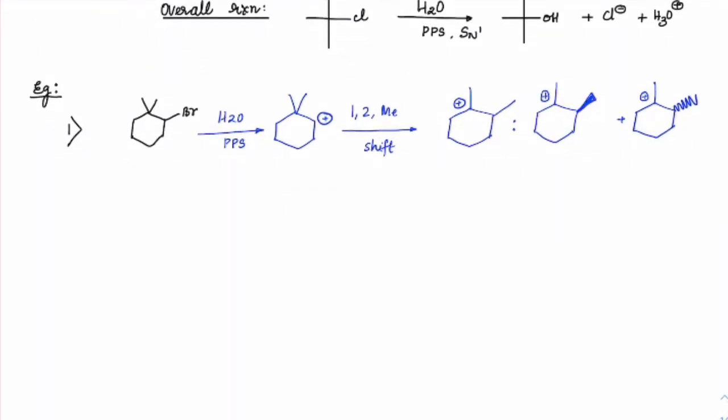Same way here, if you check out, with respect to this, I can have two products. Now when the water attacks here, water can attack from the top or from the bottom. So I can have one product of OH this way and another product of OH going inside the plane.